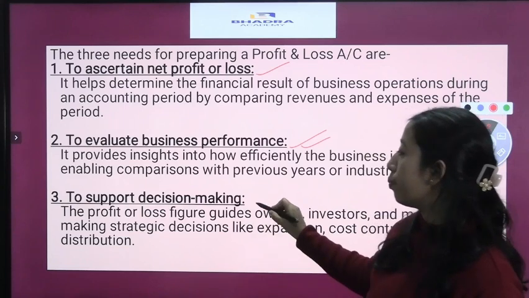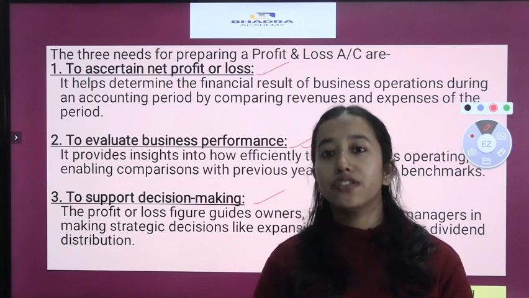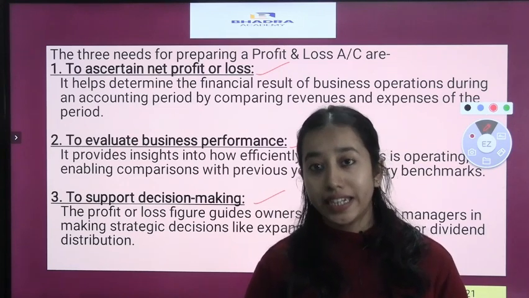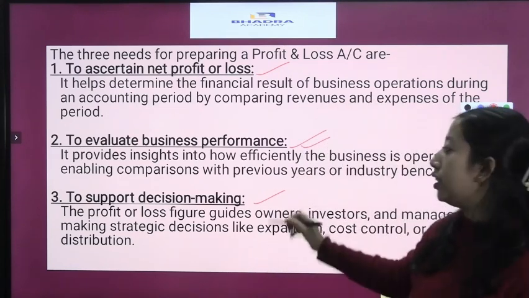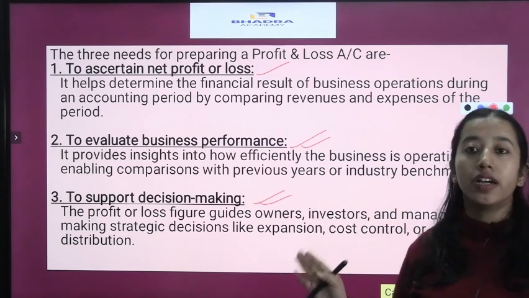The next point is to support decision making. So the profit and loss account is a financial statement that provides financial data. With that financial data, decision making is done in the business. So these are the needs for preparing a profit and loss account.